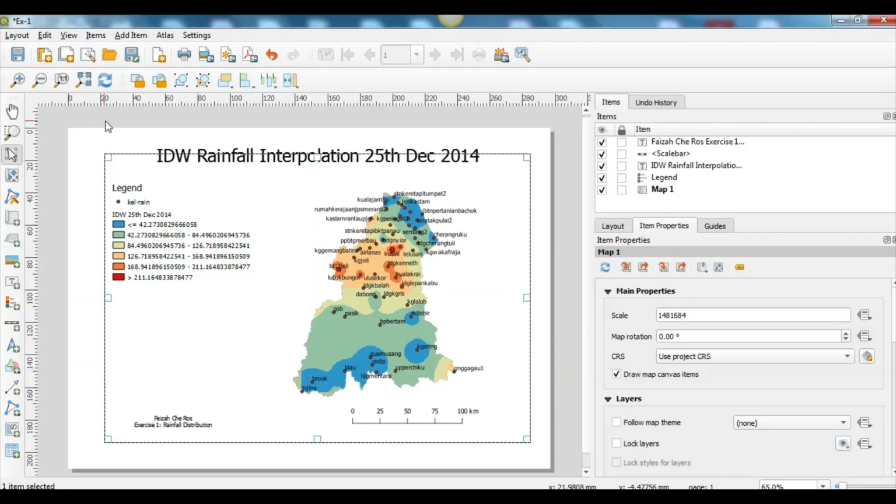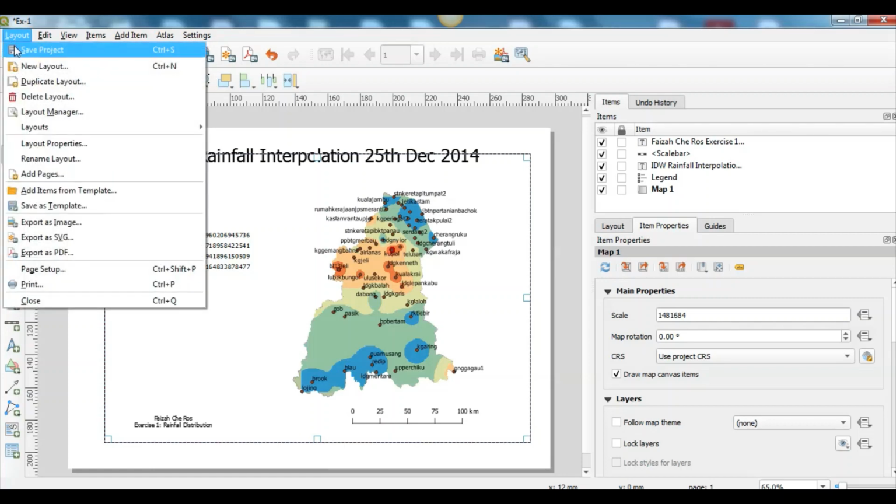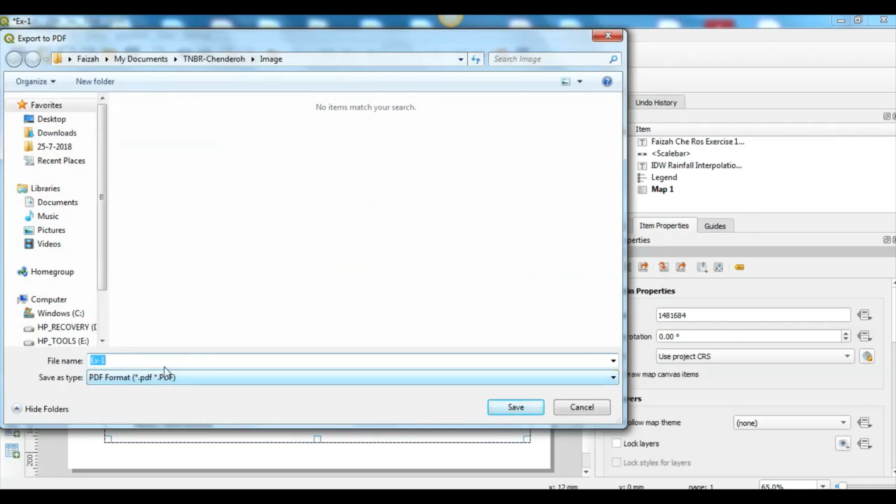The final step is to send me this print composer. So what you need to do is to click on the layout, export as a PDF, name it as exercise 1 and your name, and save it.